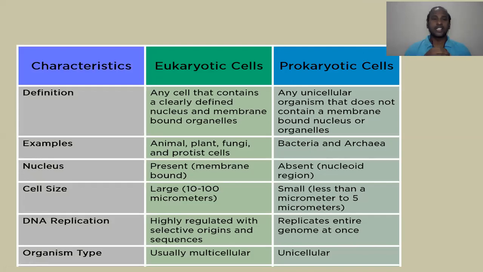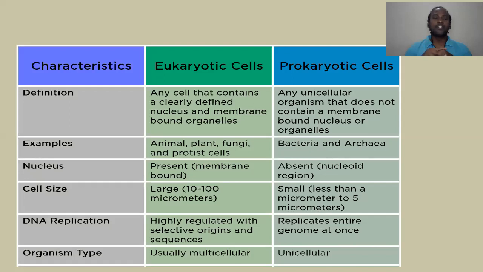Now, we will see the differences between eukaryotic and prokaryotic cells, because in many entrance exams, from the 7th or 8th standard up to PhD entrance levels, a large number of questions are asked on the differences between prokaryotic and eukaryotic cells. So it's better to remember the basic points on how these two cells are different.